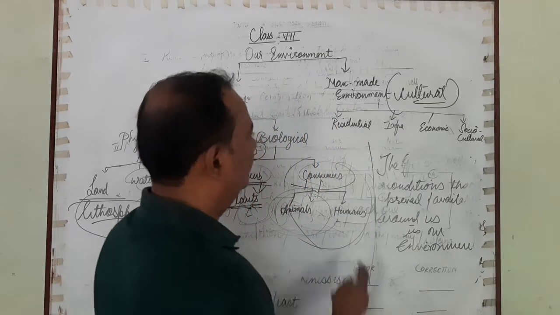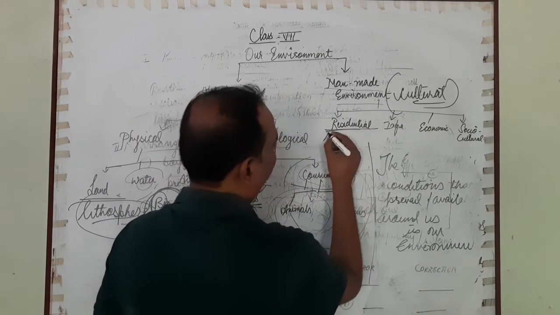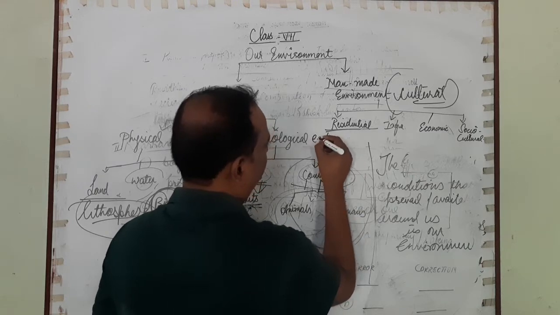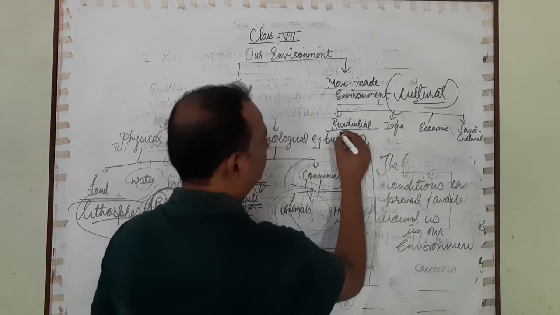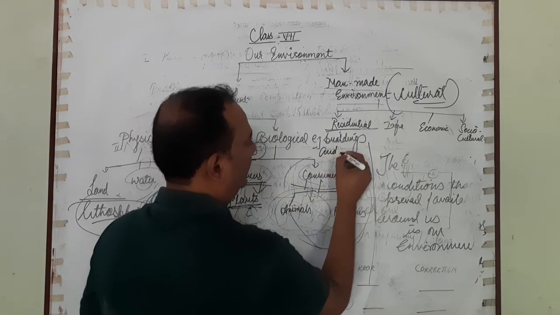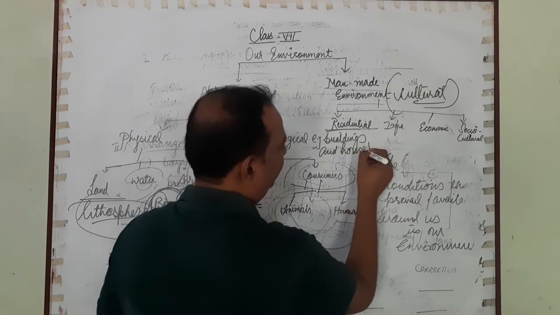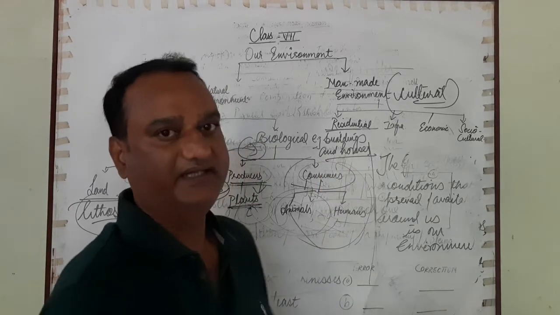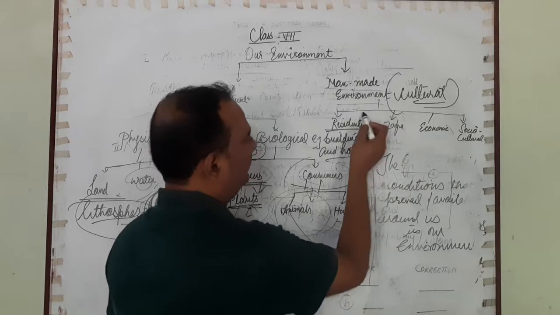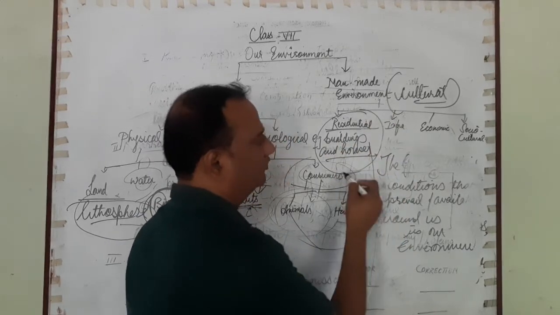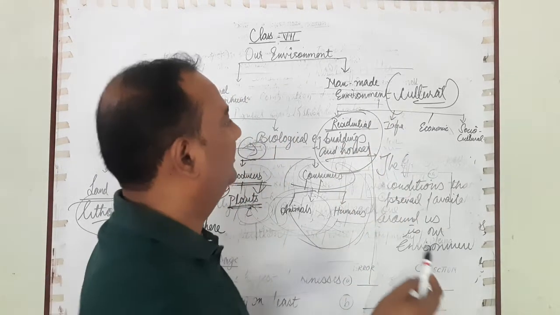One is residential, that is our buildings and houses. We have made them and we are living in them, and they are found around us. That is the residential category.